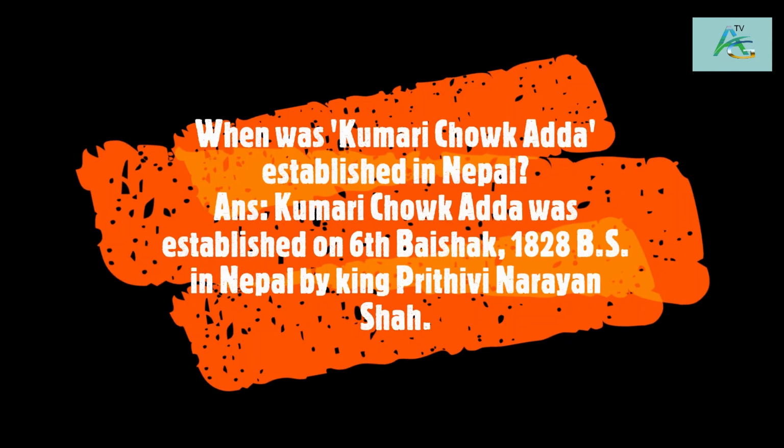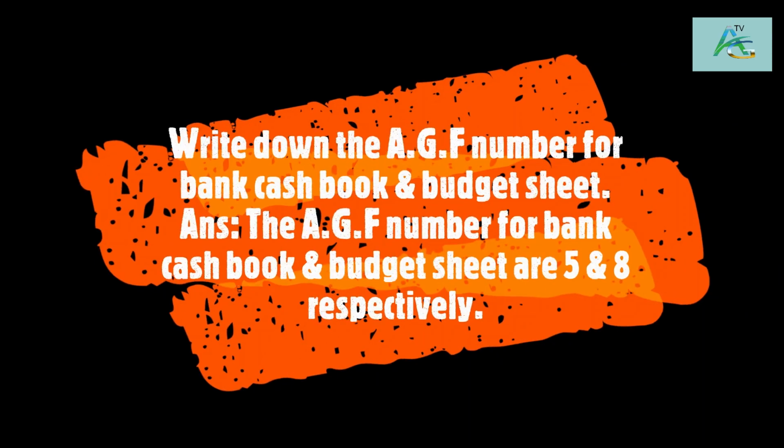When was Kumari Chowk Atta established in Nepal? Kumari Chowk Atta was established on 6th Baishakh, 1828 BS in Nepal by King Prithvi Narayan Shah. Write down the AGF number for bank cash book and budget sheet. The AGF number for bank cash book and budget sheet are 5 and 8 respectively.